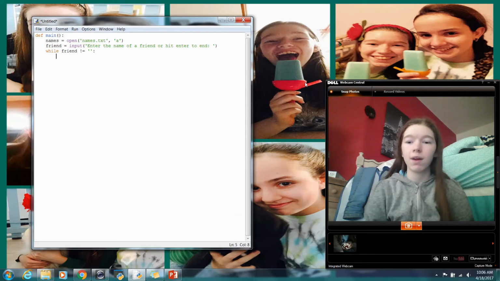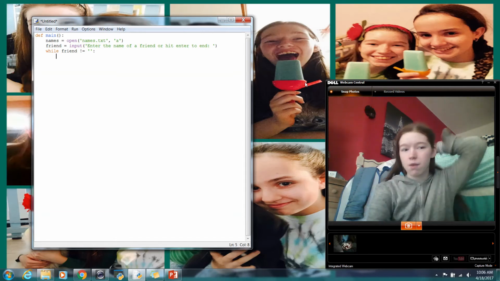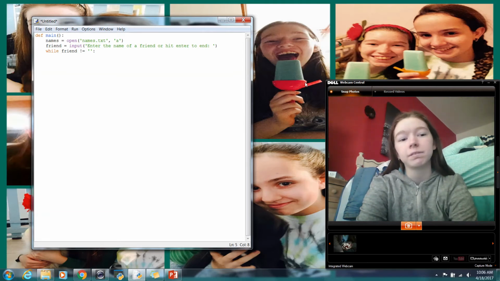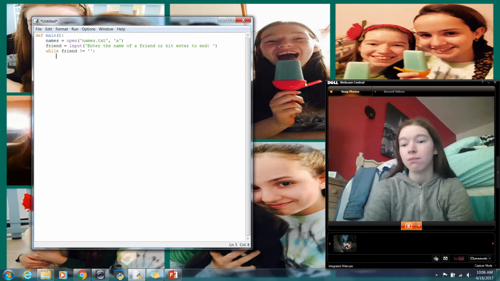Like basically what has to apply for it to continue the loop. That's what while friend does not equal nothing is. So everything that we put in this loop, it'll keep going so long as we don't hit enter and make it nothing.